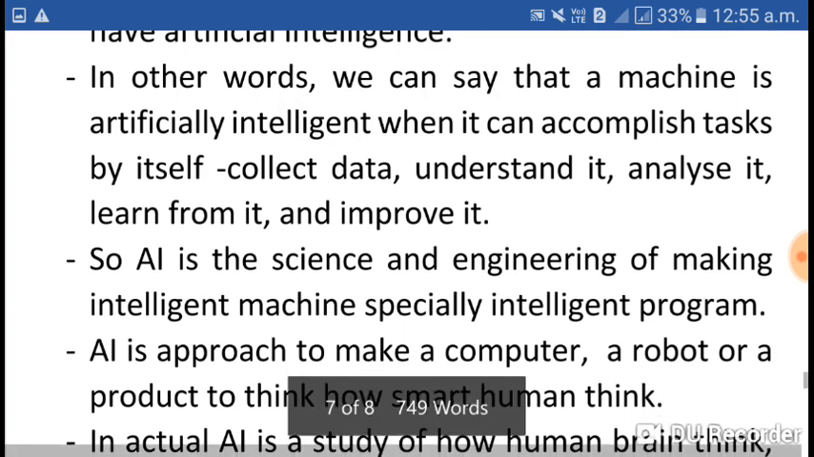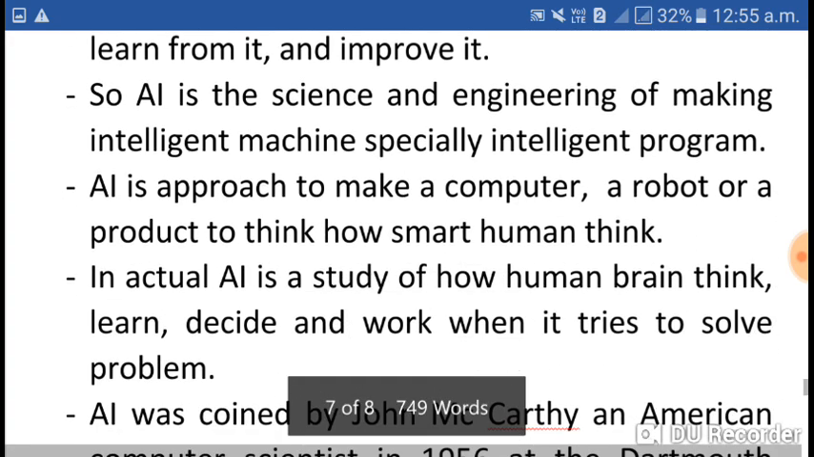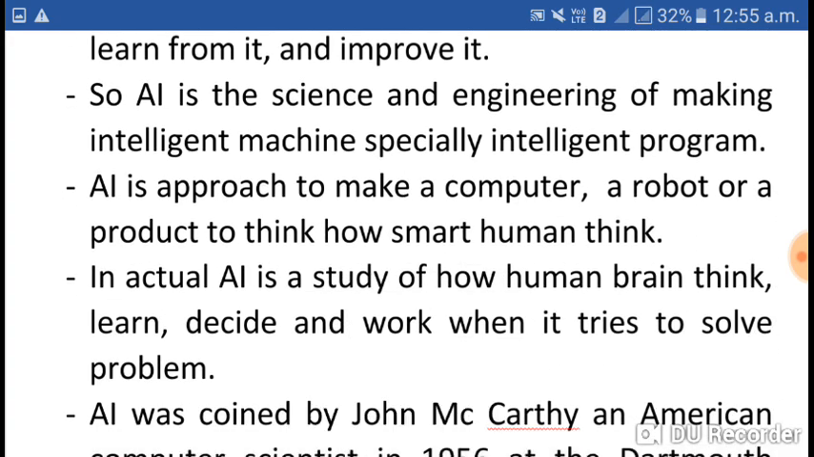AI is the science we have already learned in 9th class. Very simple. AI is the science and engineering of making intelligent machines, especially intelligent programs. AI is an approach to make a computer, a robot, or a product think the way smart humans think. So the way we are thinking, the way we are deciding, if a machine can think like that, that is the artificial intelligence of a machine.